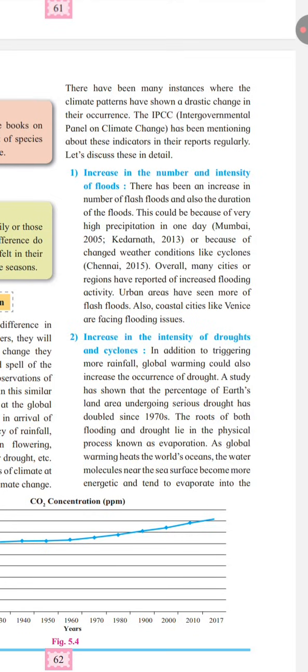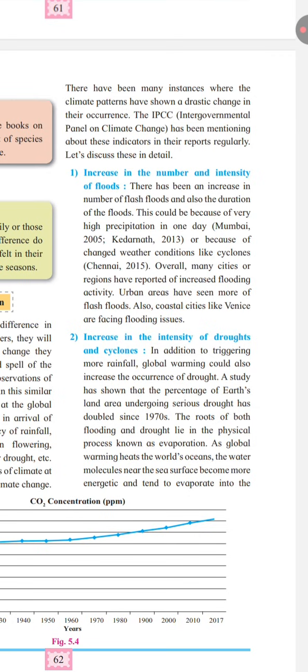There has been an increase in the number of flash floods as well as the duration of floods. This can happen because of very high precipitation in a single day, for example, Mumbai in 2005 and Kedarnath in 2013. Flooding can also occur because of changed weather conditions such as cyclones, Chennai in 2015. Overall, many cities and regions have reported an increase in flooding activity.